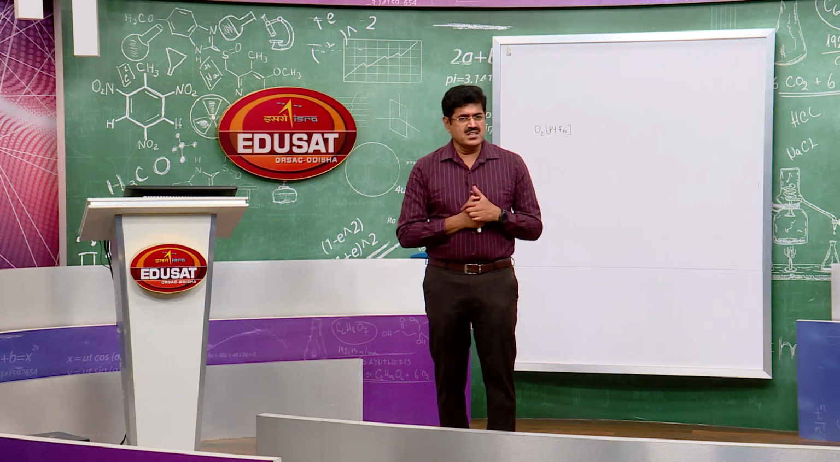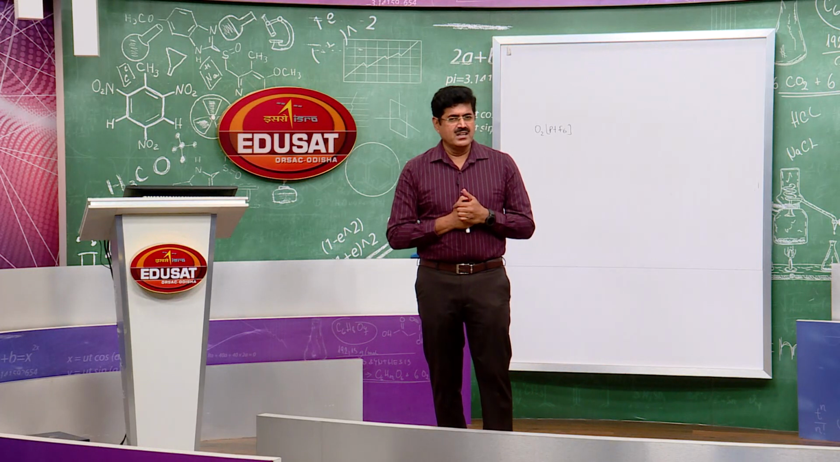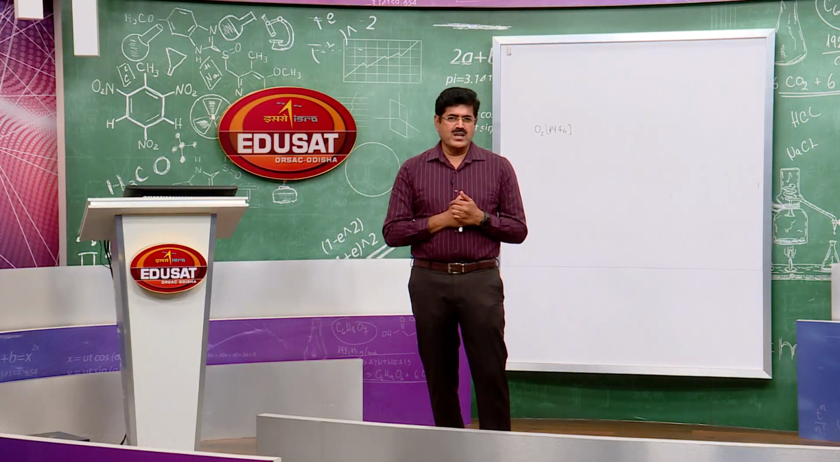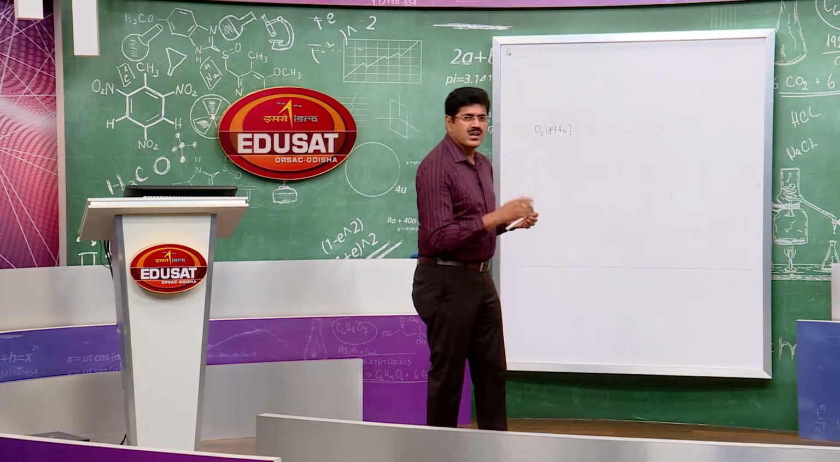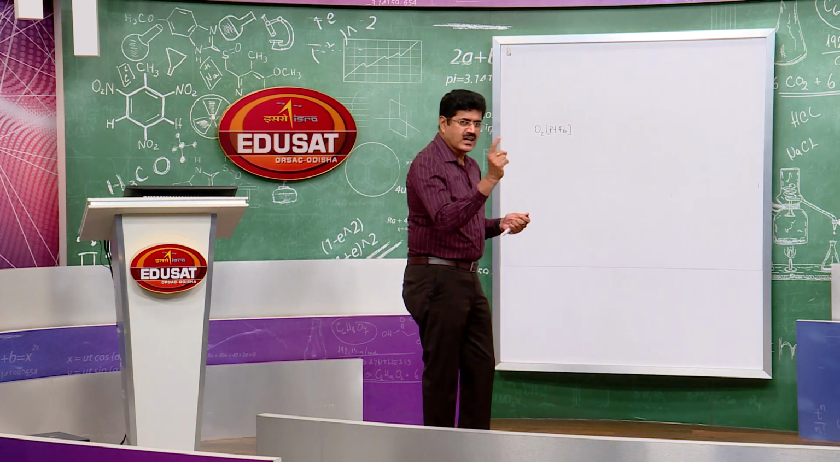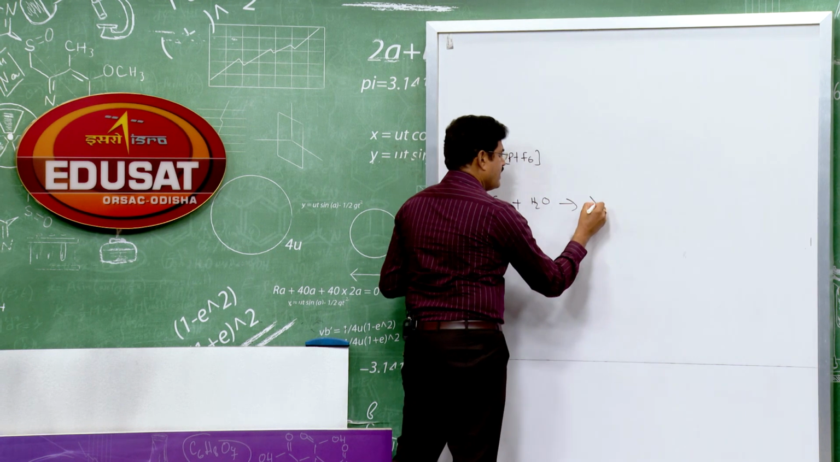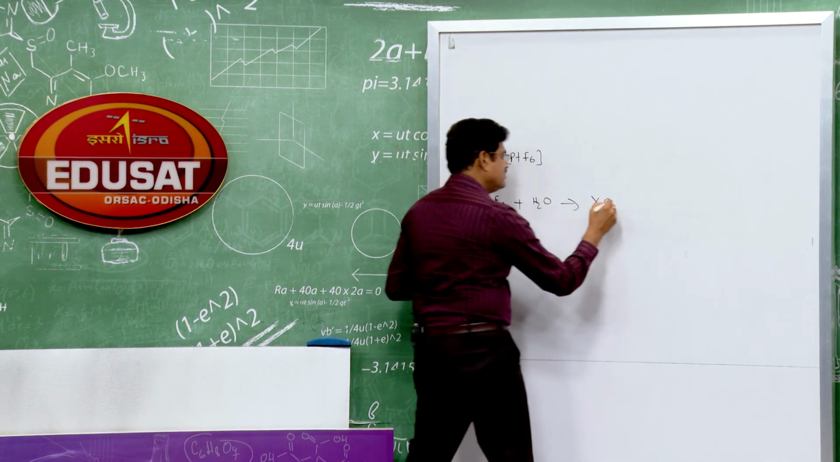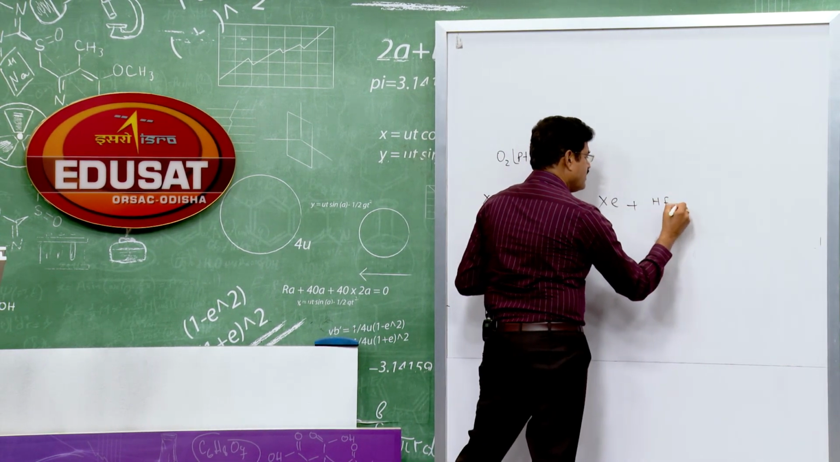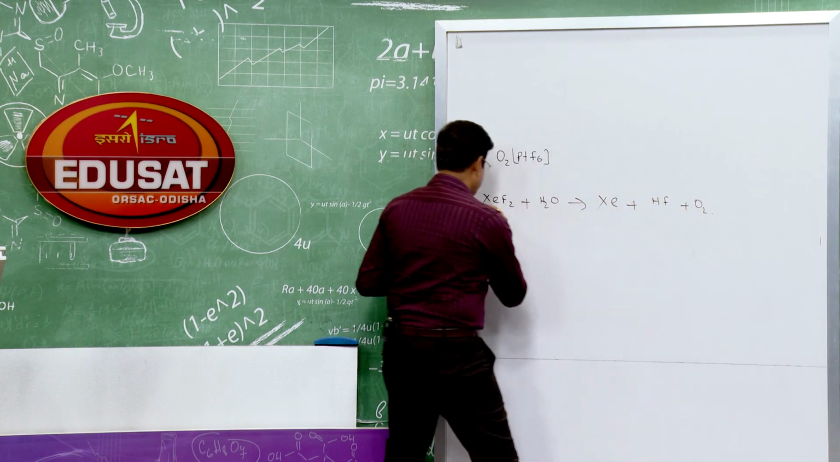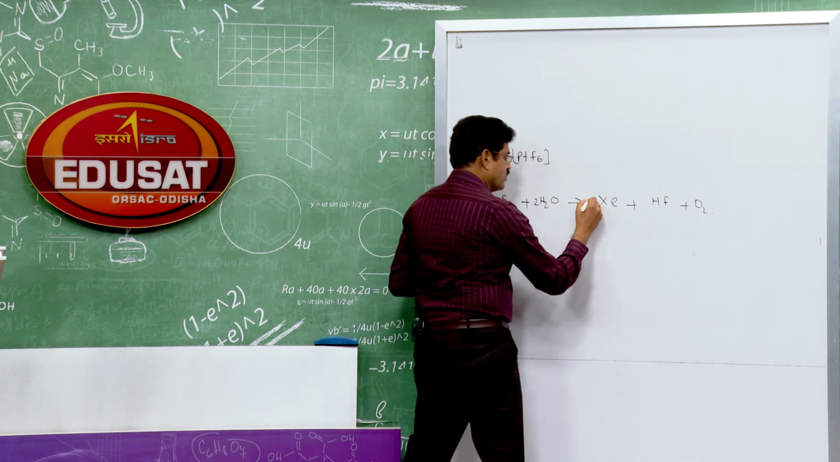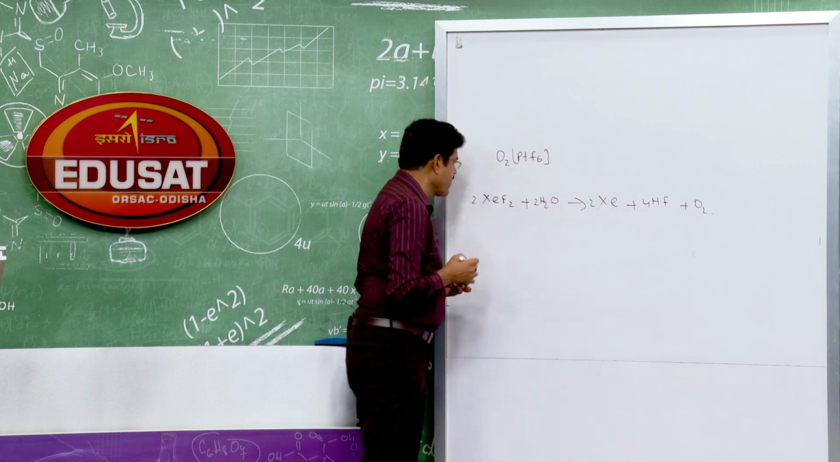Which one is the oxidizing agent? Obviously xenon difluoride. Why? Because the oxidation state is +2 in xenon difluoride. Let me write the reaction on the whiteboard. Let's have a look here. Xenon, HF and O2. Balance it. So 2 xenon, 4 HF.